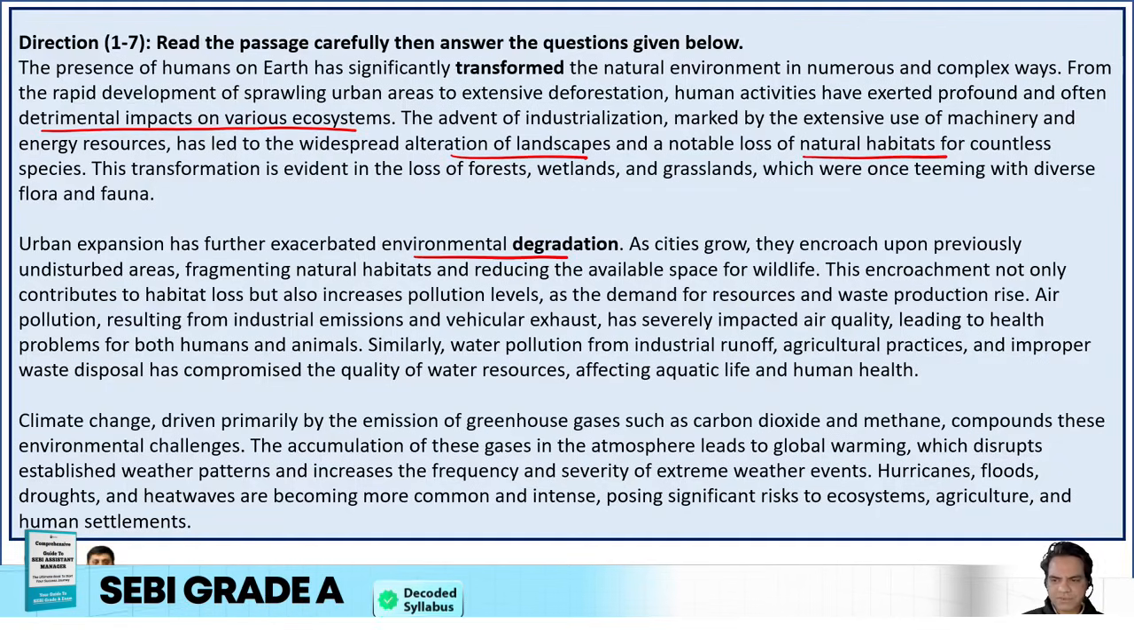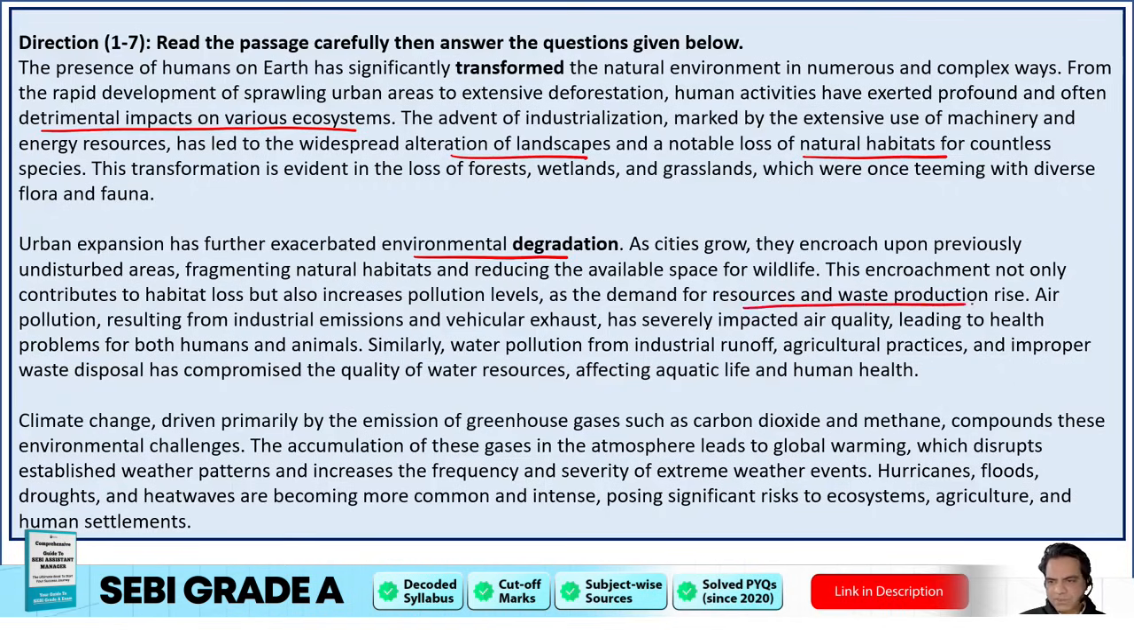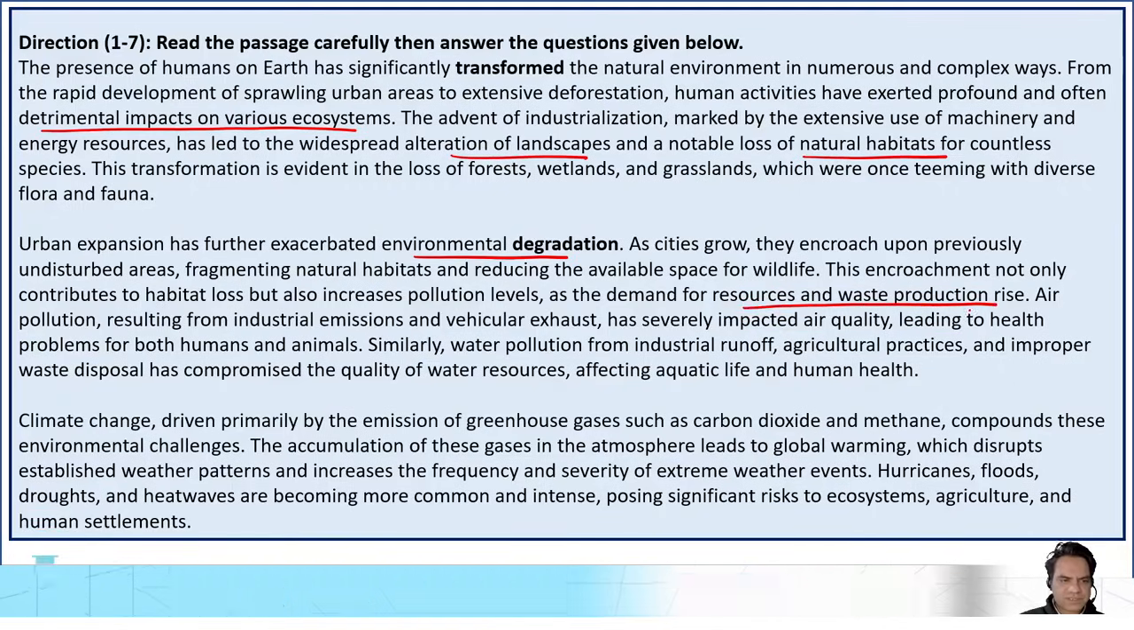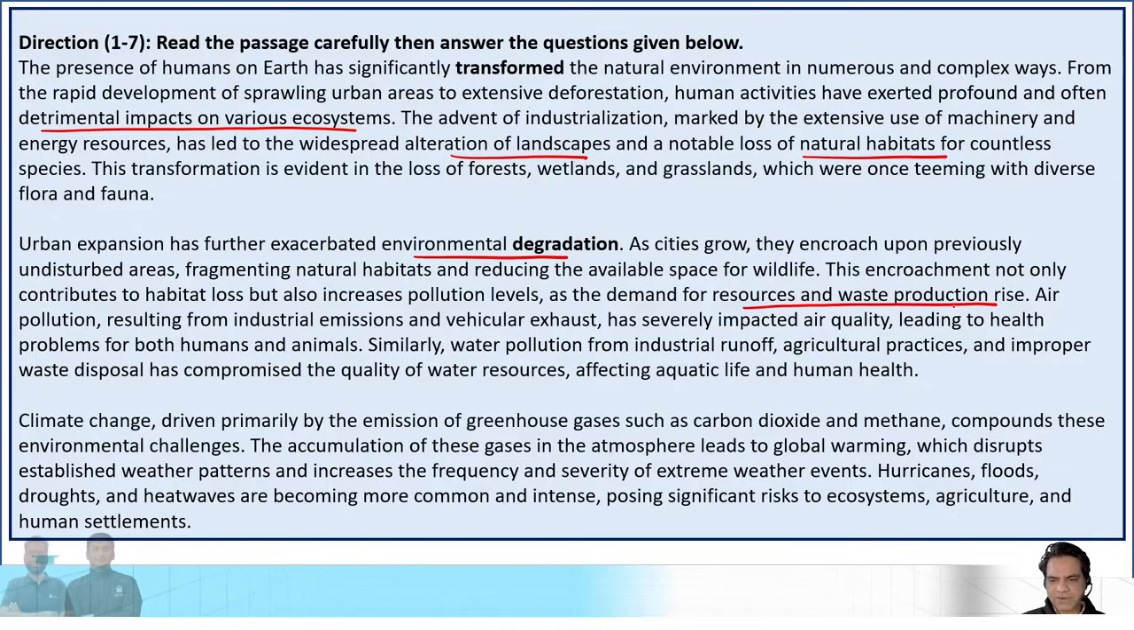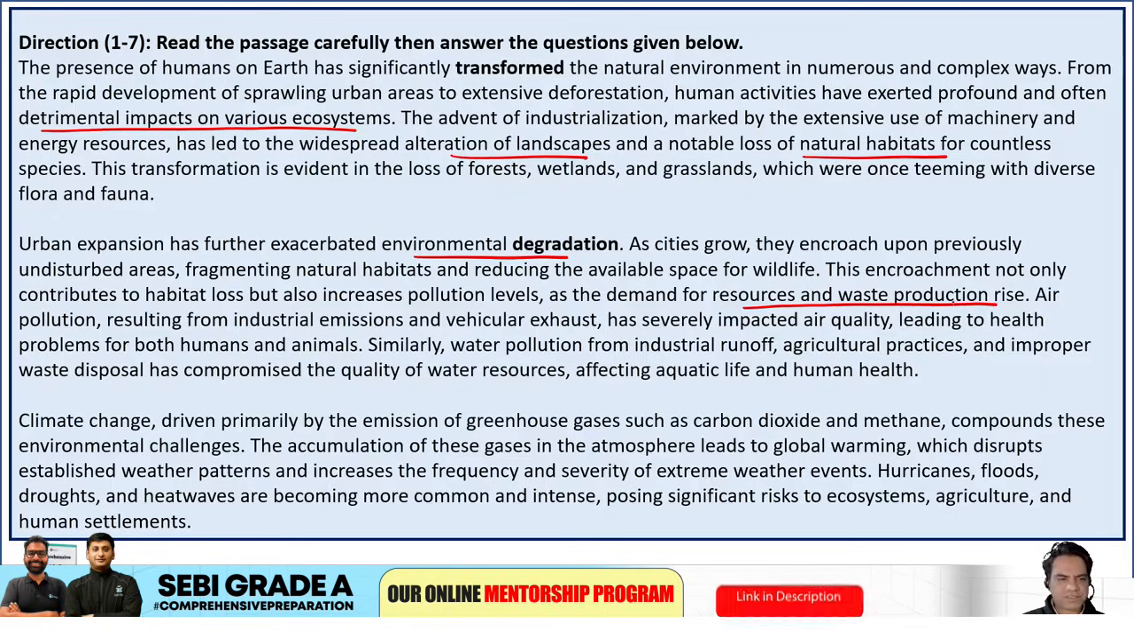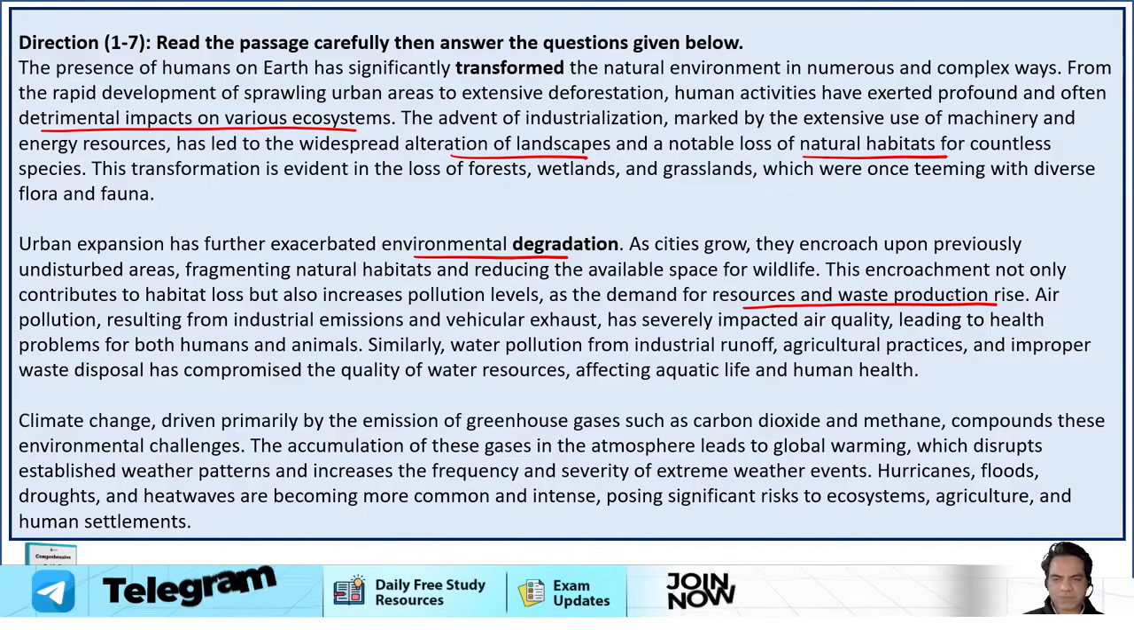As the demand for resources and waste production rise, air pollution resulting from industrial emissions and vehicular exhaust has severely impacted air quality, leading to health problems for both humans and animals. Similarly, water pollution from industrial runoff, agricultural practices, and improper waste disposal has compromised the quality of water resources, affecting aquatic life and human health.